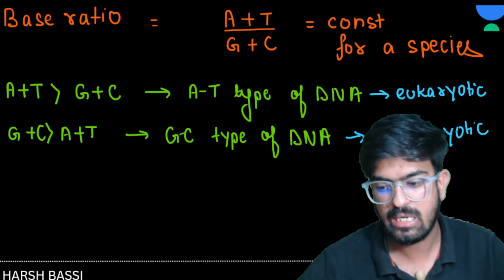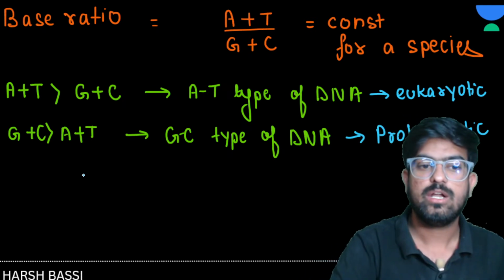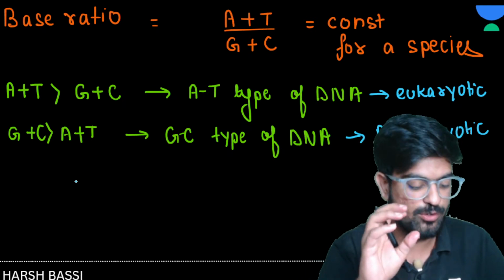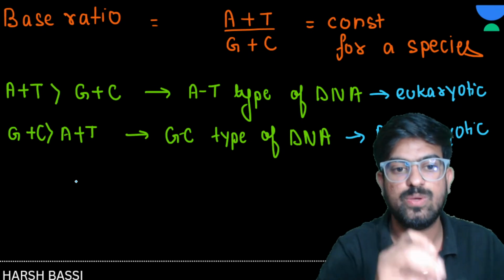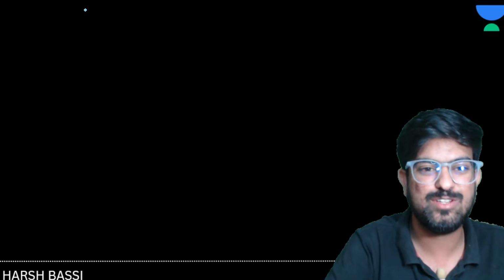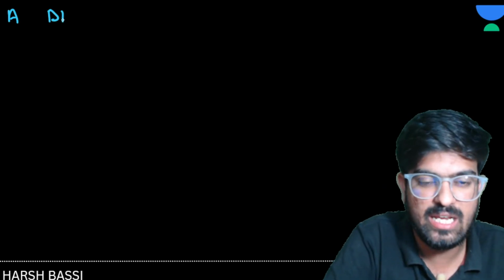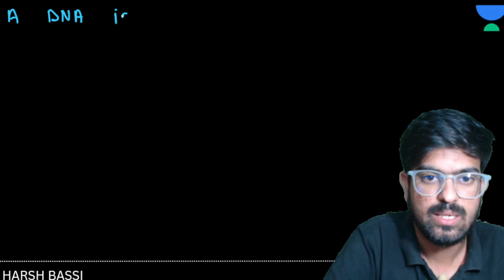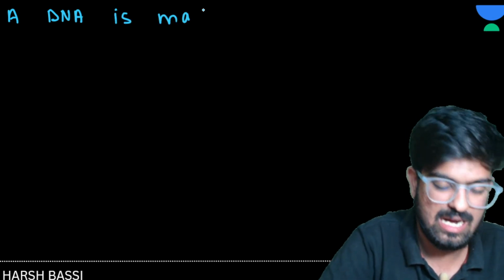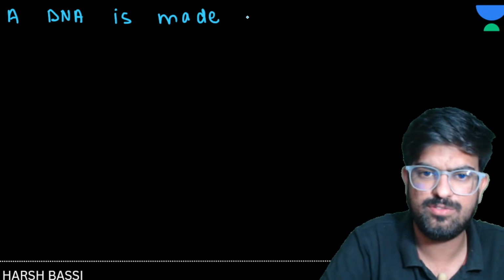Now, do you remember, if I give you 2 DNA, and I ask you which DNA, I'll give you the question.